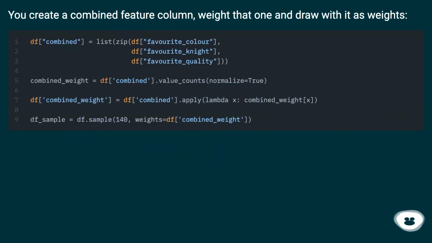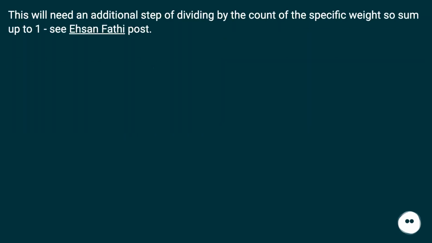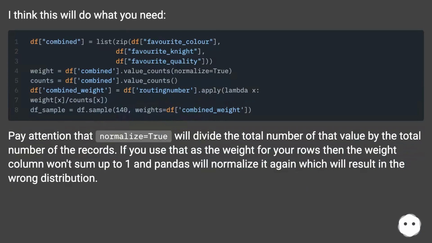You create a combined feature column, weight that one and draw with it as weights. This will need an additional step of dividing by the count of the specific weight, so the weights sum up to 1, see ASON Fadi's post. I think this will do what you need.